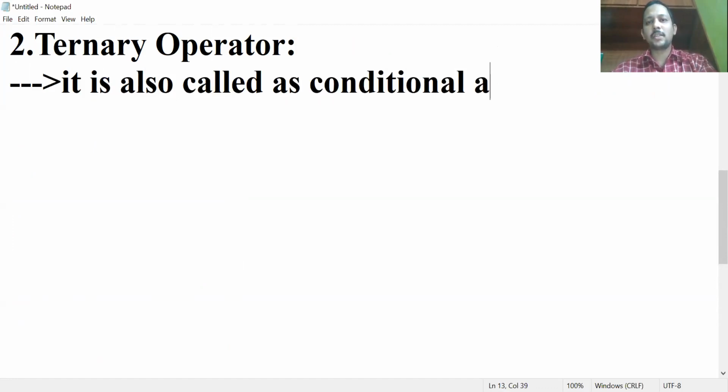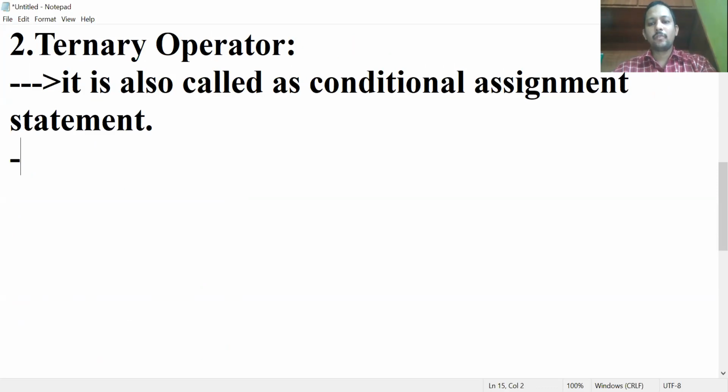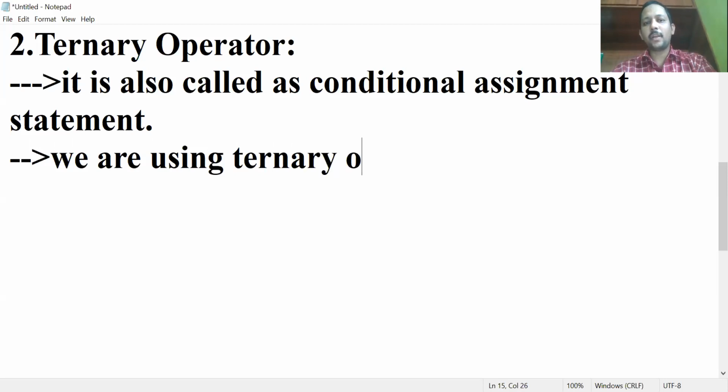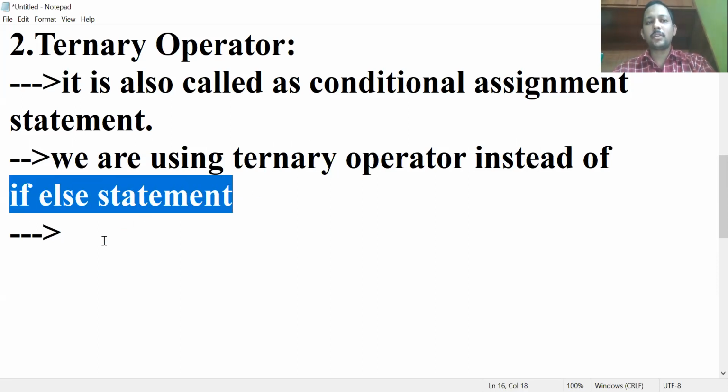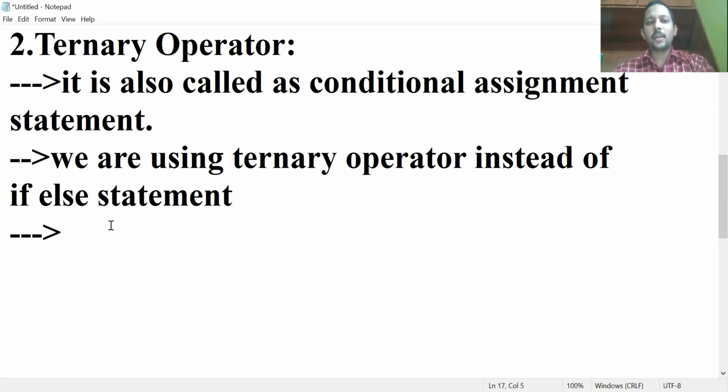We are using ternary operator instead of if else statement, to decrease the length of the code. In if else the code is a little bit lengthy. If you want to decrease the length of the code, instead of if else we are using ternary operator.